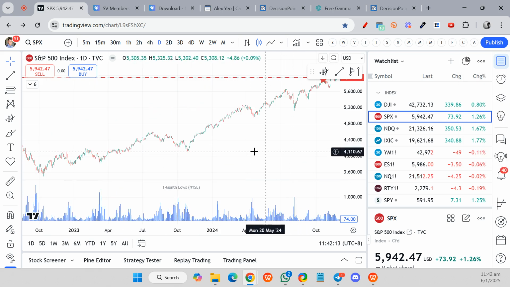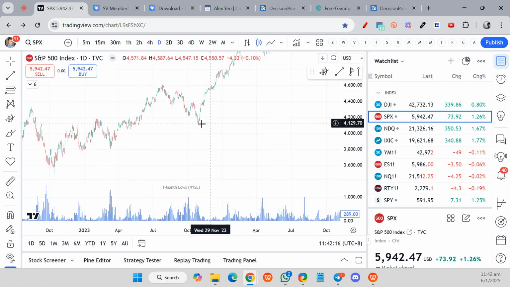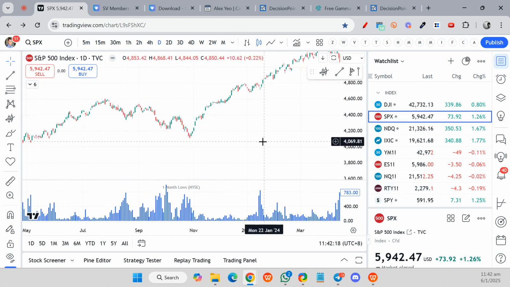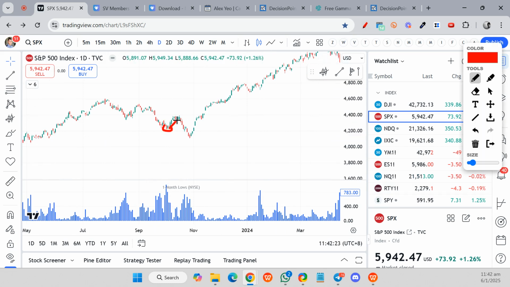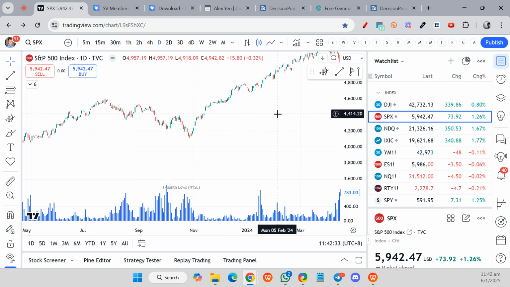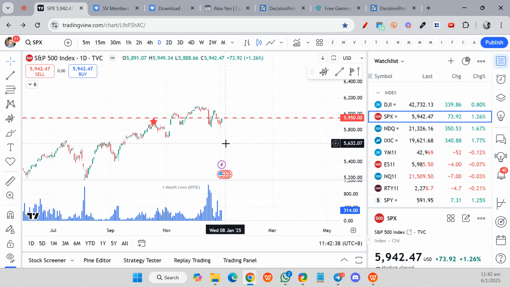Of course, you might say that, hey, Alex, this one it is actually coming down again. But you realize that over here, price do go up a little bit higher before coming down again. And of course, go higher coming down, it is making a lower low, but lesser 1 month low. So all these are taken into consideration. So all in all, I say so much. What I'm trying to say is that for now, I am still preferring to hold on to the bullish view, unless new data is coming in. So I'm still looking for opportunity to go long right now.